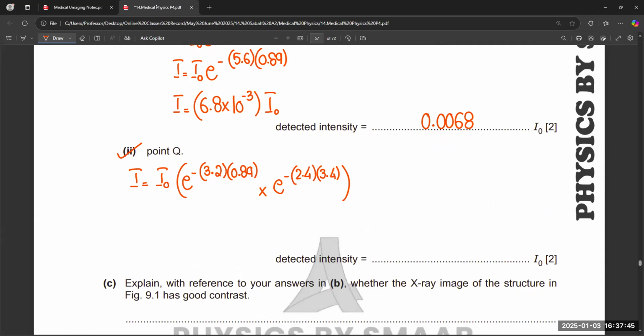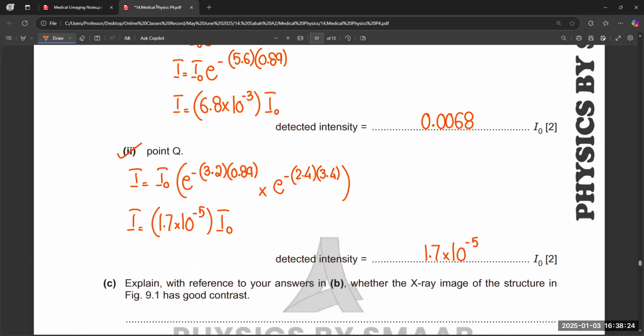So if we calculate with the calculator again, we get about 1.7 times 10 to the power minus 7.